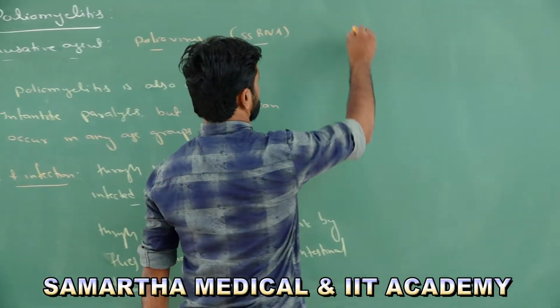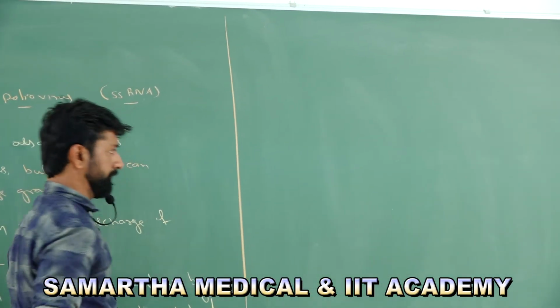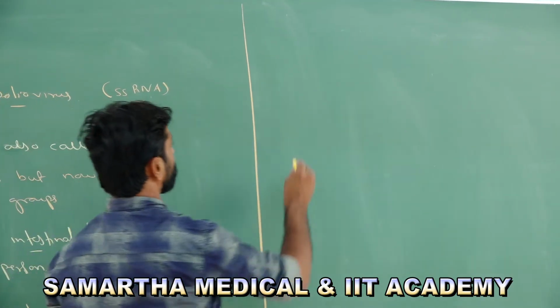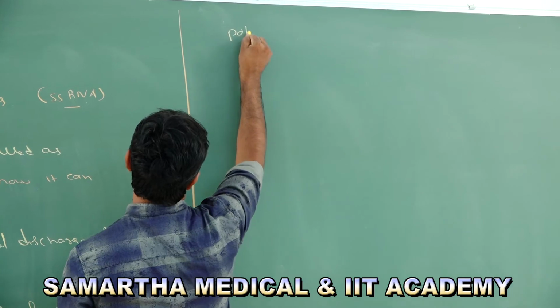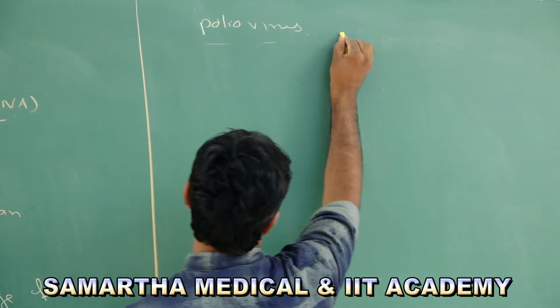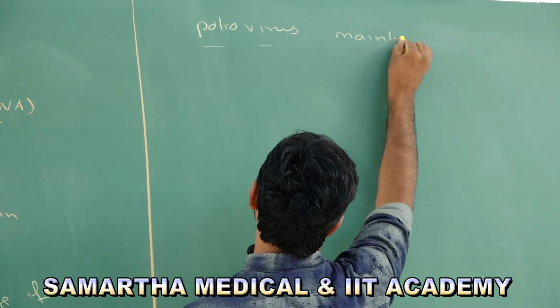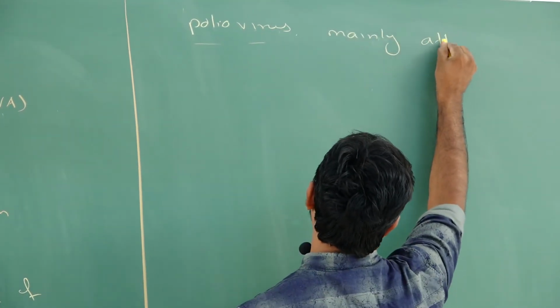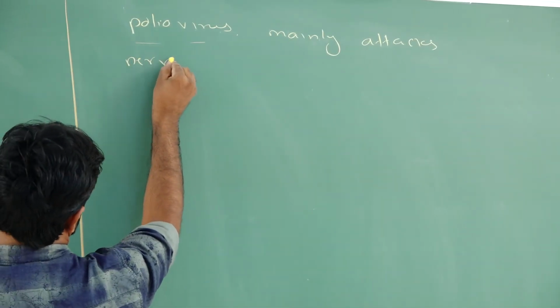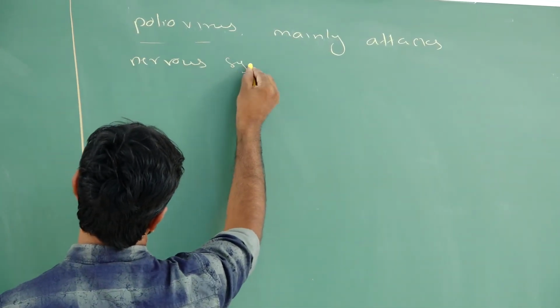Then what is the progression of this disease? What are the symptoms and how does it affect the human body? Poliovirus mainly attacks the nervous system.